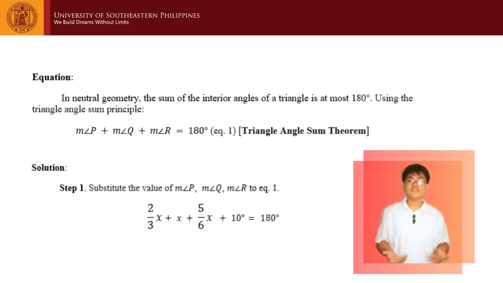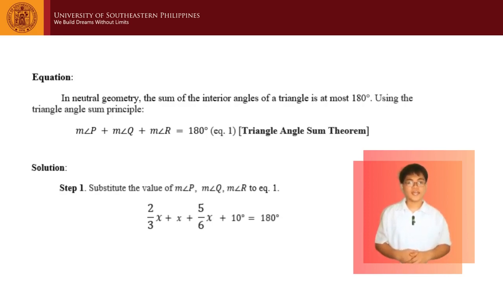Next, what theorem to use? In neutral geometry, the sum of interior angles of a triangle is at most 180 degrees. Therefore, using the triangle angle sum principle, the measure of angle P plus the measure of angle Q plus the measure of angle R is equal to 180 degrees. This will now serve as our equation 1. Now let us start with our step-by-step solution. Step 1. Since we have the values for the measure of angles P, Q, and R, let us substitute it in the equation 1.